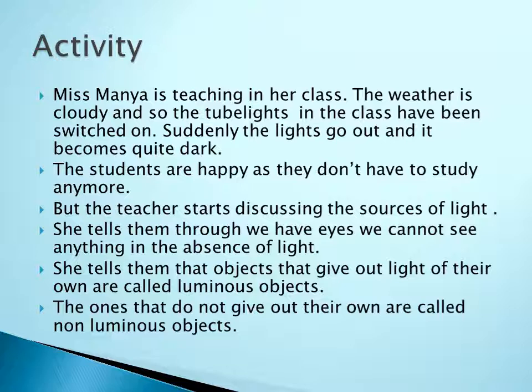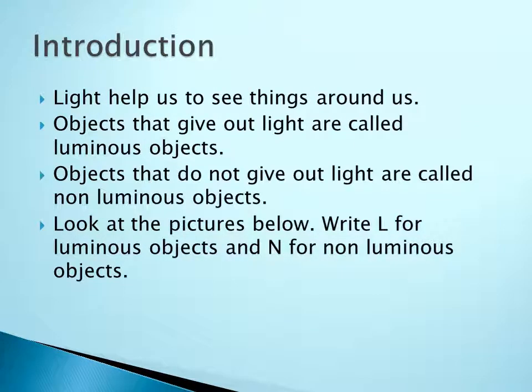अगर light नहीं है तो we can't see. So there are two kinds of objects: one is called a luminous object, and the second one is called a non-luminous object. First, what is a luminous object? The objects that give out light of their own are called luminous objects. And the ones that do not give out their own light are called non-luminous objects. Clear? Now, can we start our chapter?